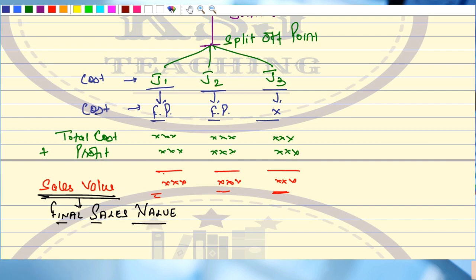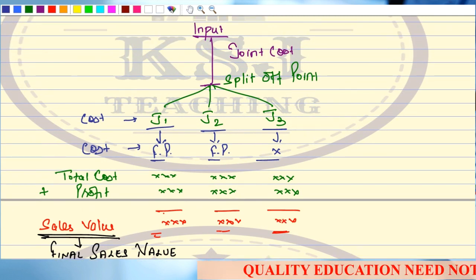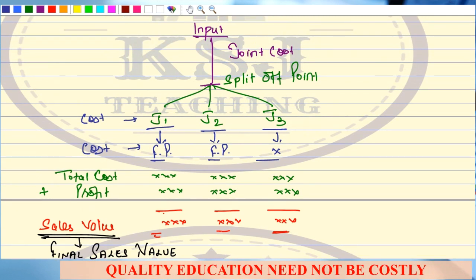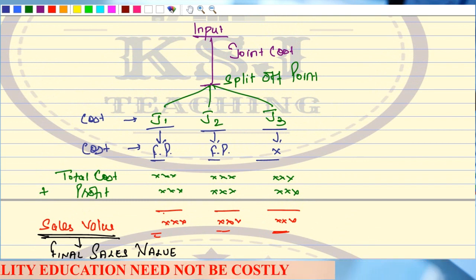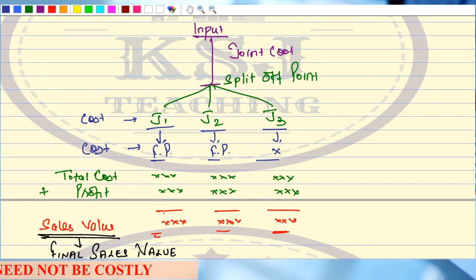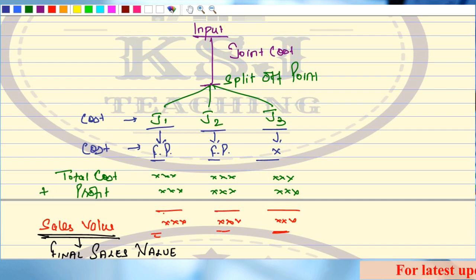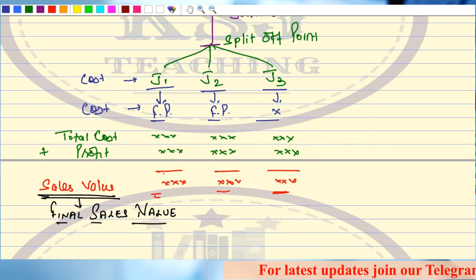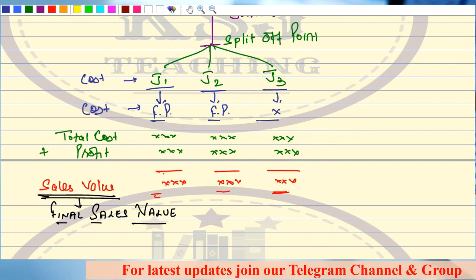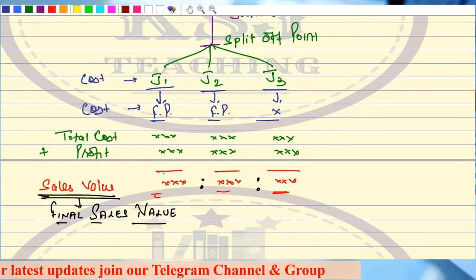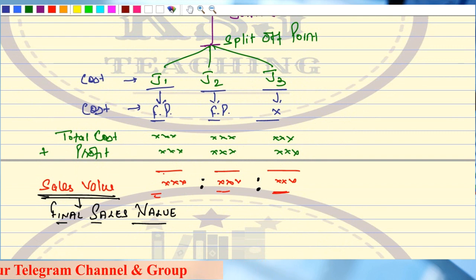That means what we are doing in this method is we are not selling the product at split off point, but we are doing the further processing of that product. After adding the further processing cost, what we get is total cost, and to that total cost we will add the profit and get the final sales value. Now whatever is the joint cost incurred, it will be apportioned in this ratio between the various joint products.